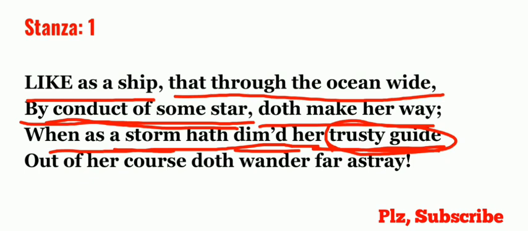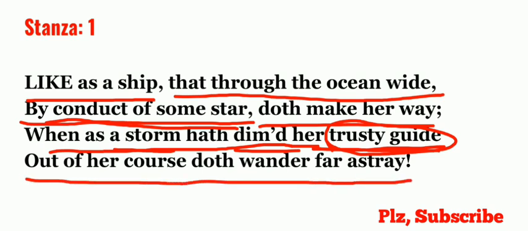So the poet says that the ship is guided by the pole star, and suppose there is a storm in the ocean and the guiding star is covered by the storm, covered by the cloud, then what happens? Out of her course doth wander far astray. When the star is covered by the cloud, it won't be able to guide the ship. Then the ship will be out of her way.